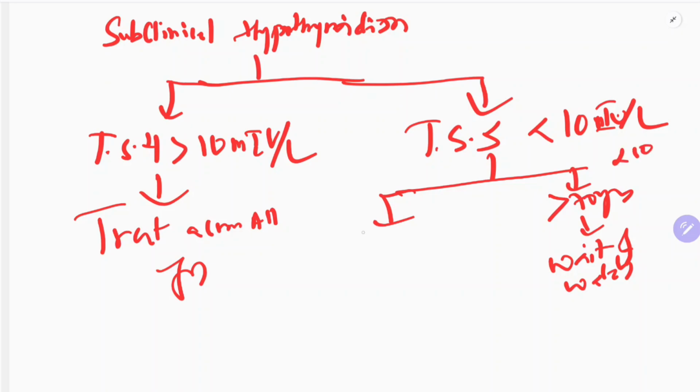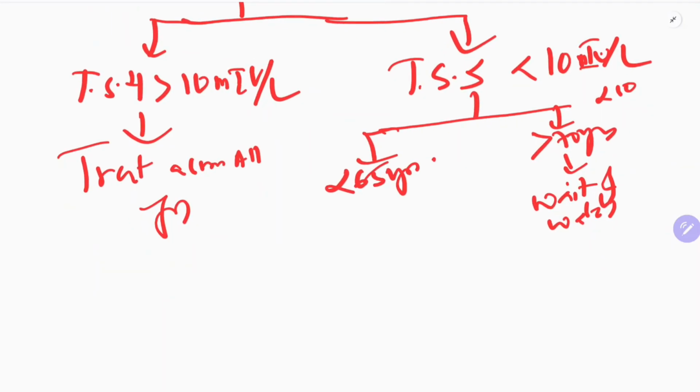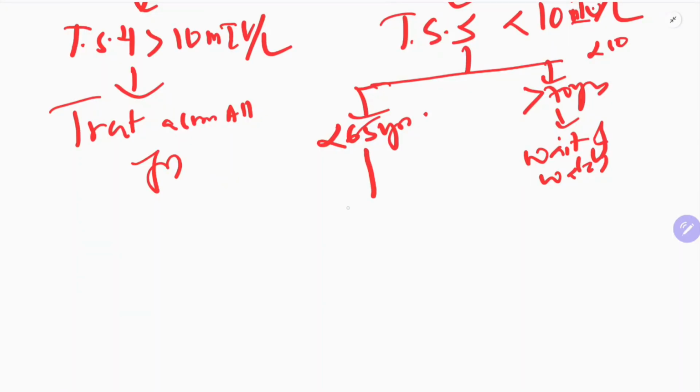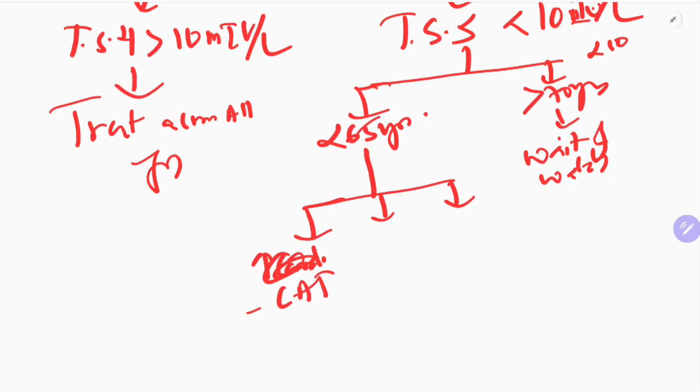The second condition is the age is less than 65 years. Then here terms and conditions apply. What are the terms and conditions? Three conditions. One, the patient is already known to have coronary artery disease.